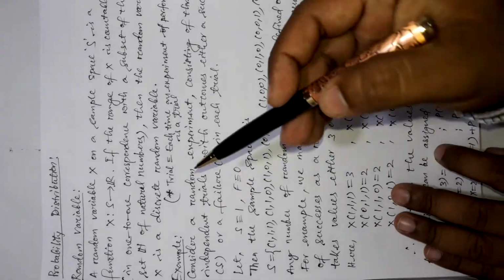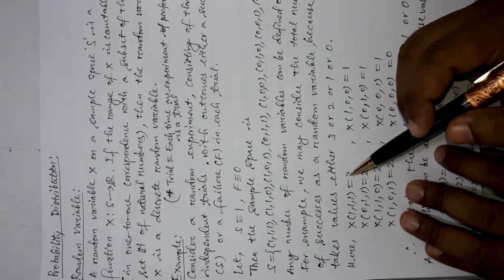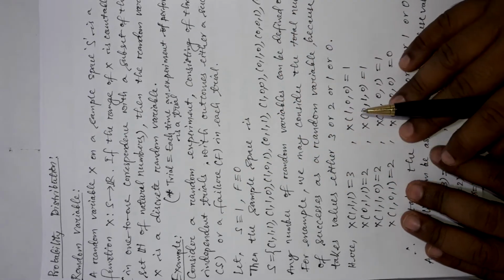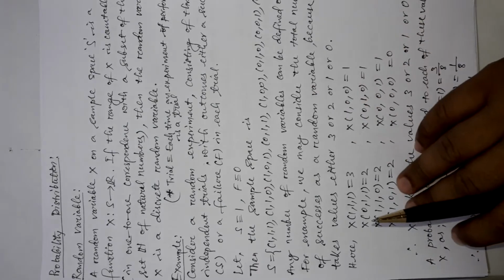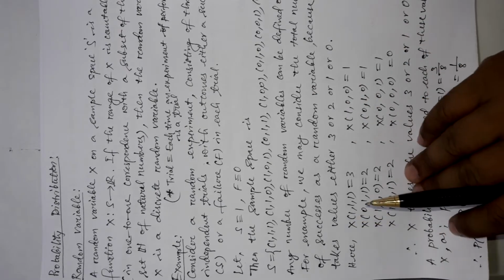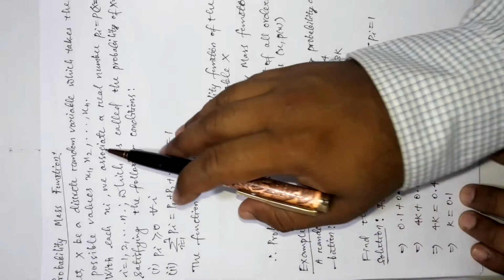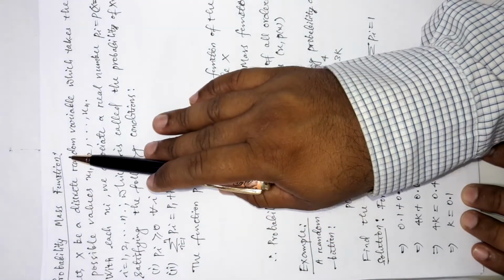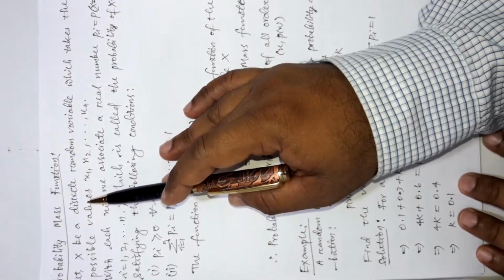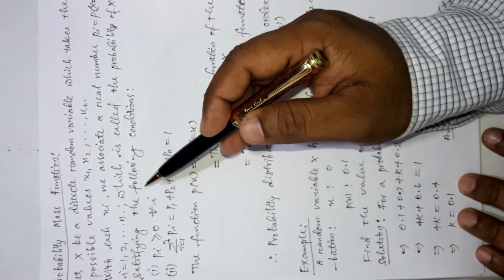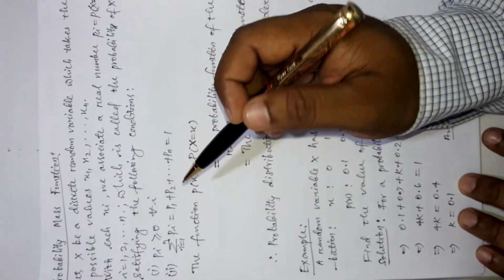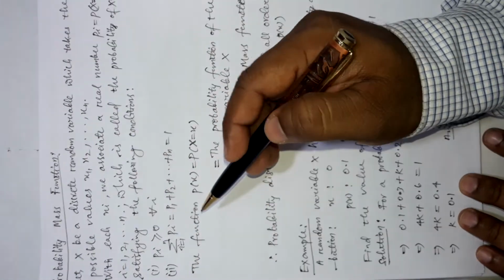So from these examples we can come to some more conclusions about random variables, and that is the probability mass function. Probability mass function is a new term that we are going to discuss, the concept of which we have already obtained from the previous topic.